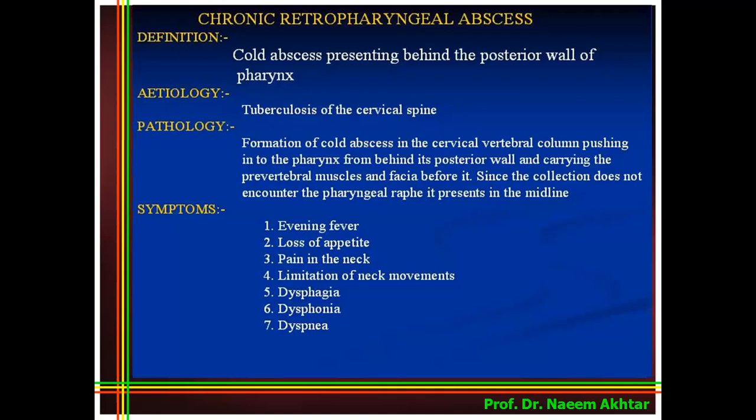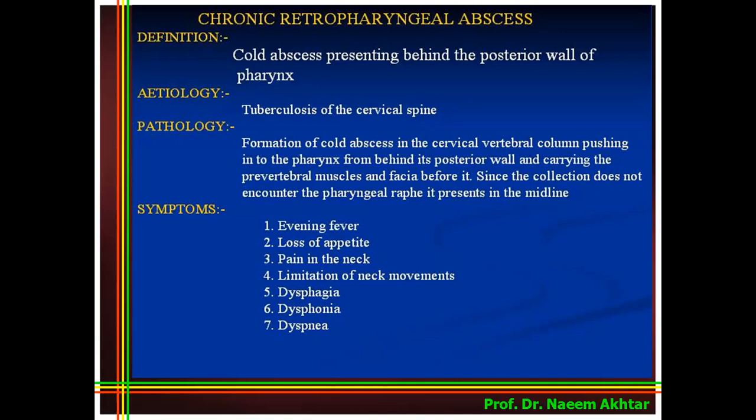The next is the chronic retropharyngeal abscess. Chronic retropharyngeal abscess means cold abscess formation and presenting behind the posterior wall of the pharynx. Etiology is almost always due to tuberculosis of the cervical spine. Pathology is that there is formation of cold abscess in the cervical vertebral column, pushing into the pharynx from behind its posterior wall and carrying the prevertebral muscles and fascia before it. Since the collection does not encounter the pharyngeal raphe, it presents in the midline.